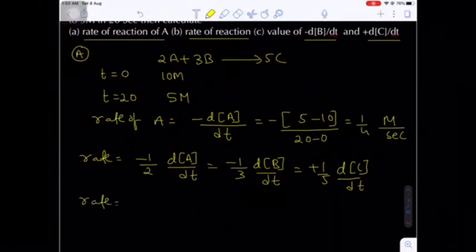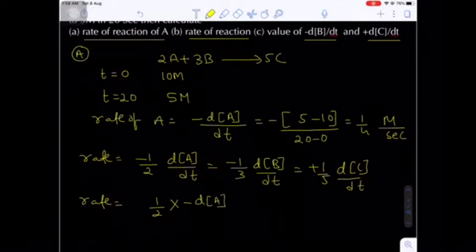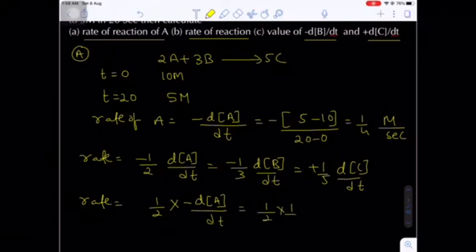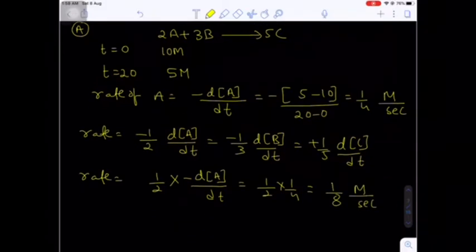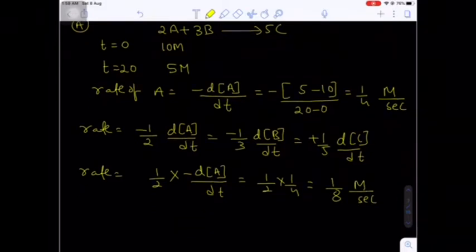Now the rate of reaction will be equal to minus 1 by 2 into dA by dt. The minus corresponds to the decrease in the concentration. Are you getting my point? So I am writing here 1 by 2 times the minus dA by dt. Shall I write like this? What is the minus dA by dt value in the above expression? 1 by 4. So 1 by 2 into 1 by 4 is nothing but 1 by 8. 1 by 8 molar per second. Are you getting my point? This is the second question, that is the rate of the reaction.